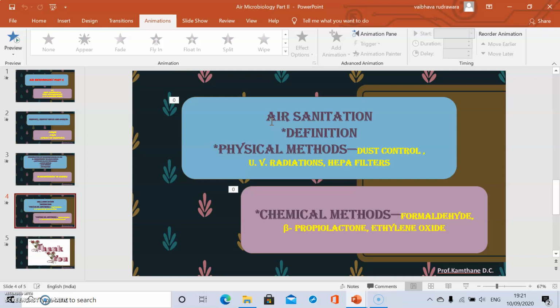Then next, the chemical methods, starting with formaldehyde. Formaldehyde is the simplest compound in the aldehyde series. At room temperature, it polymerizes and is present in the form of a solid. At elevated temperature, it depolymerizes to form the gaseous state.